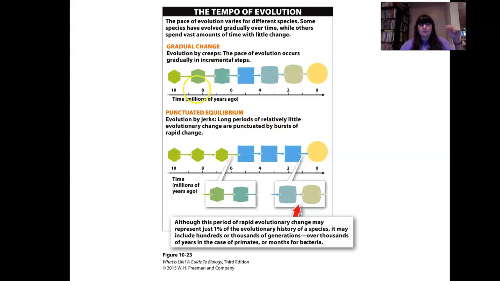Also, we can have bursts, you know, it says evolution by jerks, bam, bam, right? And long periods of relatively little evolutionary change and then punctuated bursts of rapid change. That's called punctuated equilibrium. And in reality, when I was in college way back when, not that long ago, okay, we talked about gradualism, we talked about punctuated equilibrium, and it's like, it's either this or it's that. No, it's truly both things are happening.